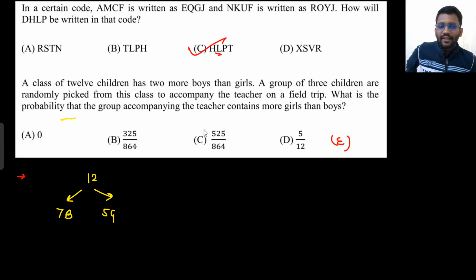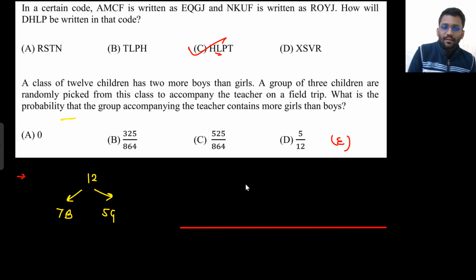A group of 3 children has to be randomly picked from this class to accompany the teacher on a field trip. What is the probability that the group accompanying the teacher contains more girls than boys? So from 12 children you are picking 3 children, so 12C3. Now, what is the probability that the group contains more girls than boys? So girls have to be more than boys.